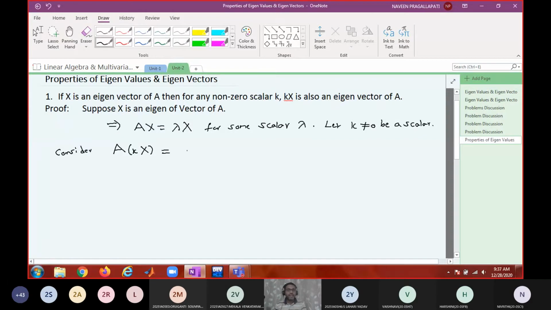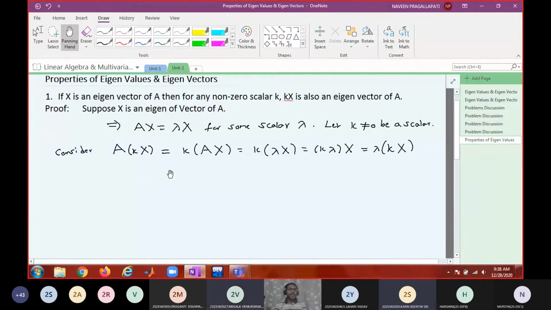Now what is A into kx? Can I write it as k into Ax? Scalar multiple property. Now what is Ax? Lambda x. Now can I write it as k lambda into x? Can I write it as lambda into kx? Now what are you saying? K into a vector is some constant multiple of the same vector. So from this, what is your conclusion?